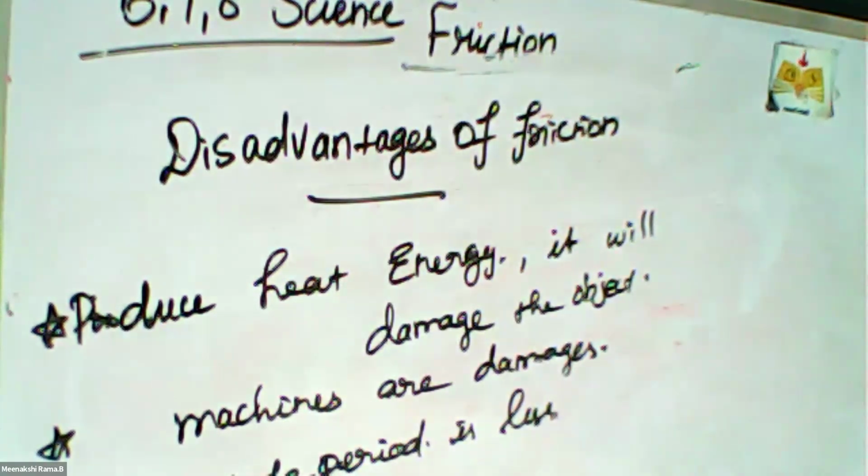Okay, what is increasing and decreasing of friction? One is area of contact, using lubricants, and using ball bearings. How can we increase the friction?